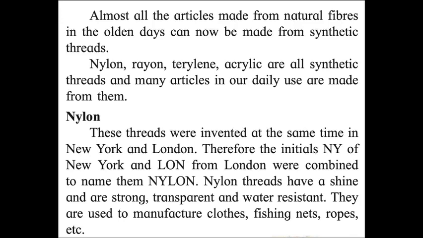Therefore the initials NY for New York and LON for London were combined and given the name nylon. Nylon threads have a shine and are strong, transparent and water resistant. They are used to manufacture clothes, fishing nets, ropes, etc.